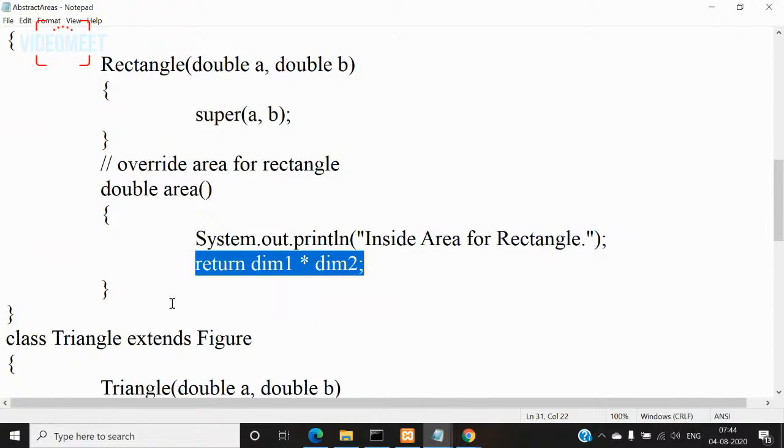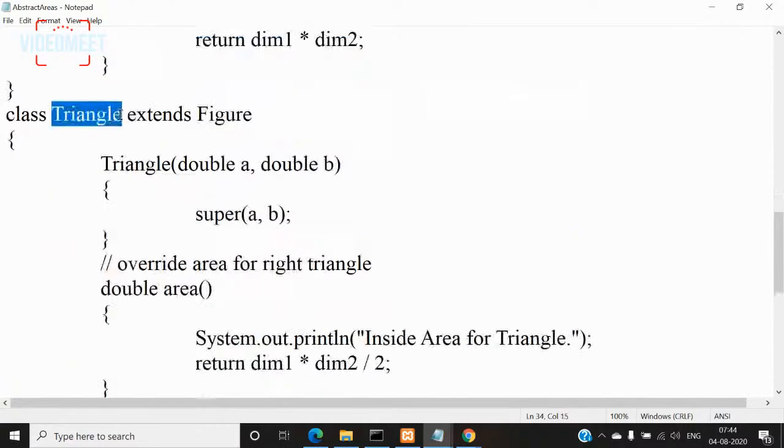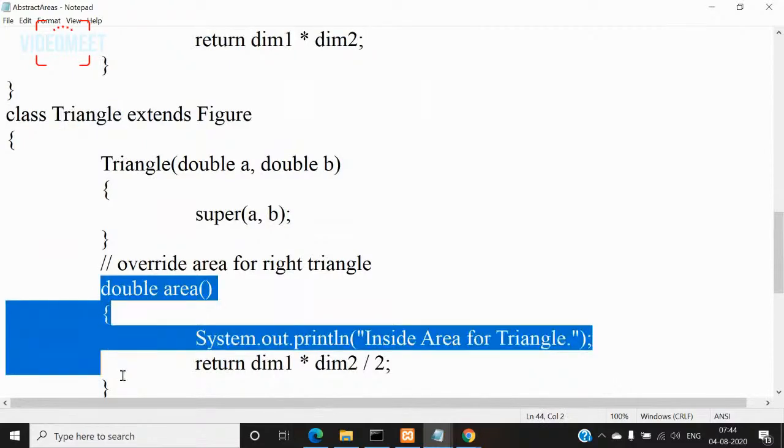So then I'm creating another class called triangle, and this is also a subclass of the abstract class figure. So what is the meaning of this? Even in this triangle class also, I must give the implementation for the area method. So I have given it here, right?